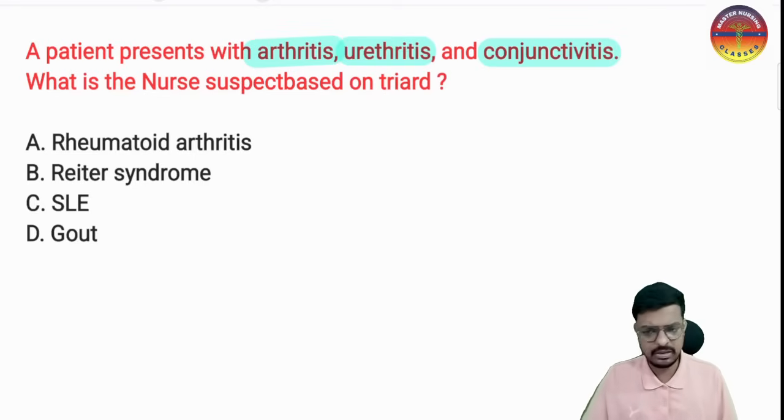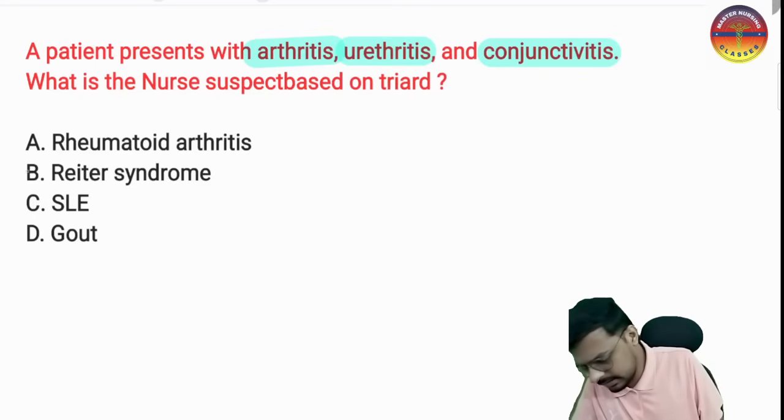In systemic lupus erythematosus, you know the butterfly shaped rashes and the small and medium sized blood vessels get inflamed, and the connective tissue is mainly getting inflamed due to the autoimmune antibodies. That is SLE, and it also does not have these three types of itis, that is arthritis, urethritis, conjunctivitis. It is not a part of SLE either. So the answer here is option B.